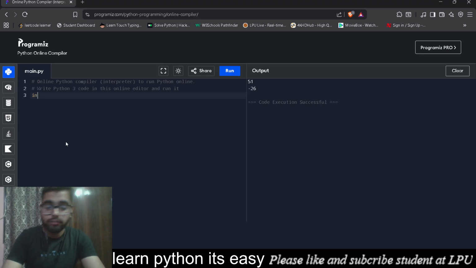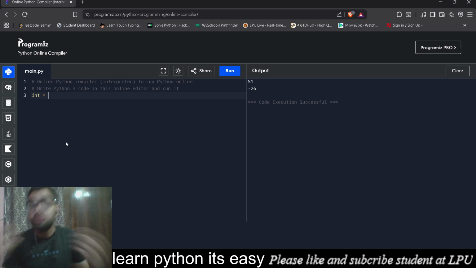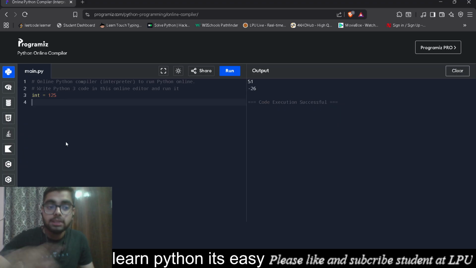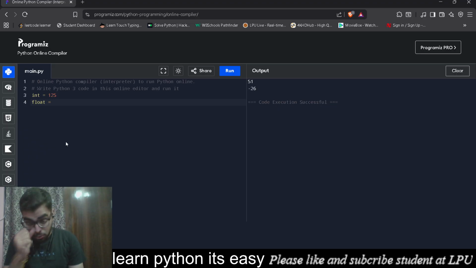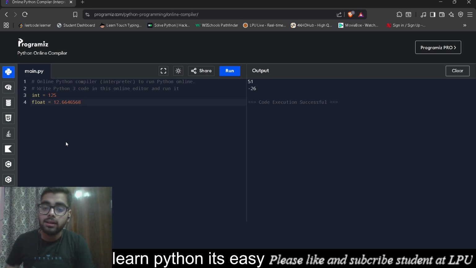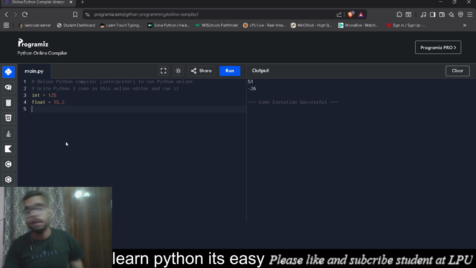So for the basics, the first data type is integer, used to define any numerical value without any decimals. Second data type is float, used to define any numerical value containing decimal values up to any length. It doesn't have any length. Actually, you have to restrict it to some length while we are printing it. We will also learn that part. But this float has no particular length. It can go to any length. So it's float.